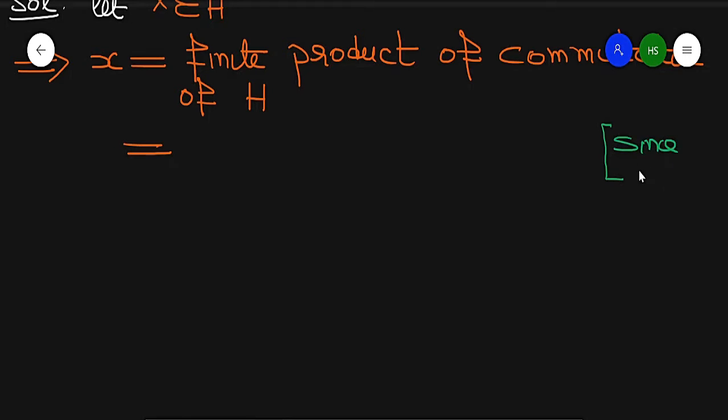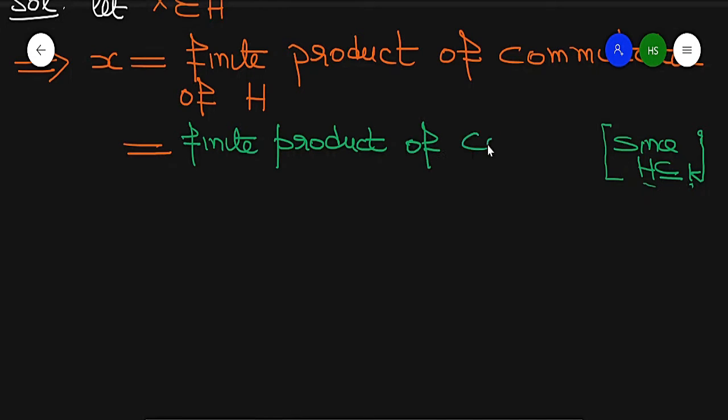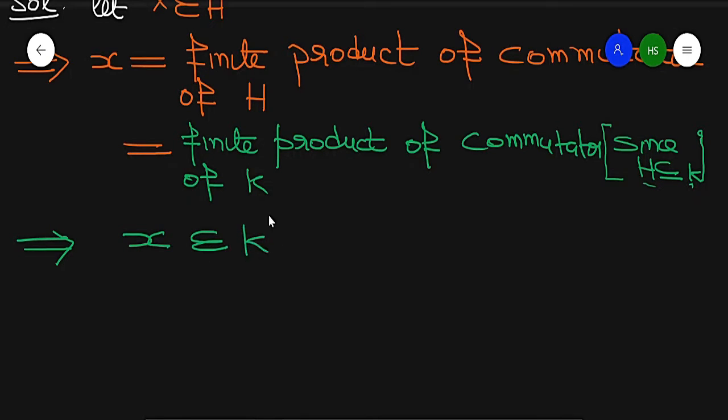Since H is a part of K, every commutator of H is also a commutator of K. So x can be written as a finite product of commutators of K. So by definition, x belongs to K dash.